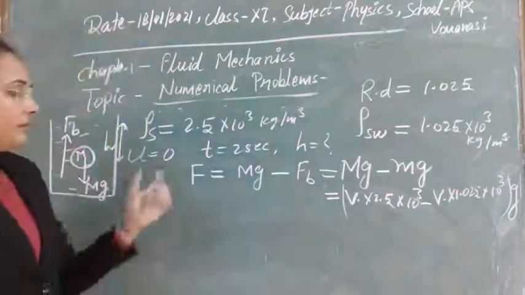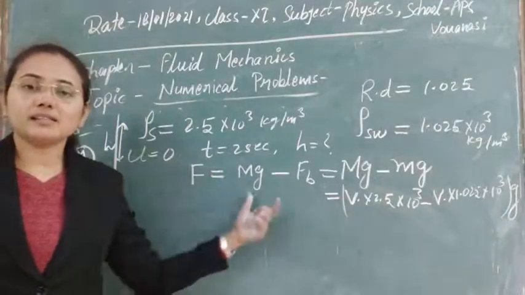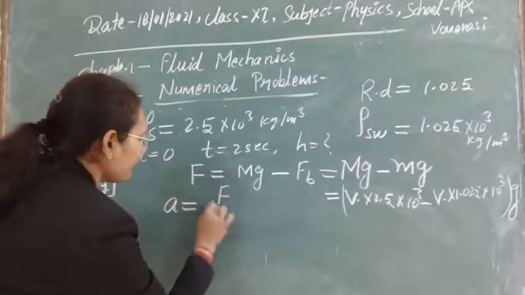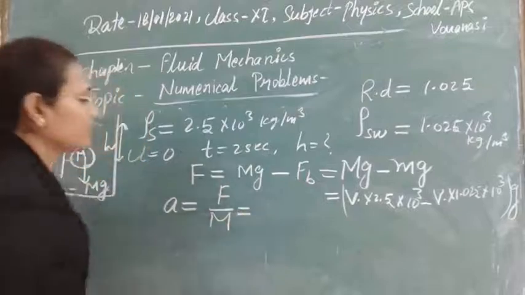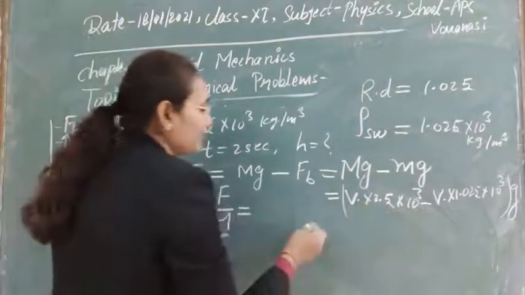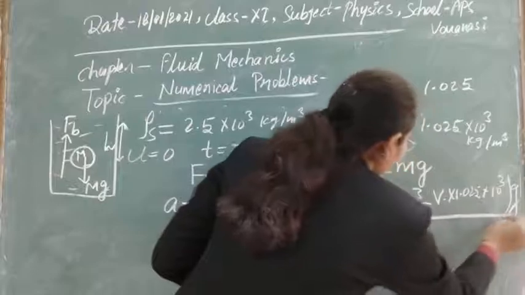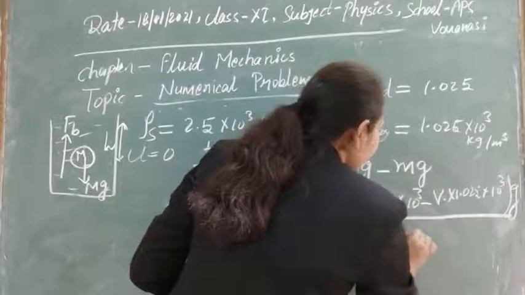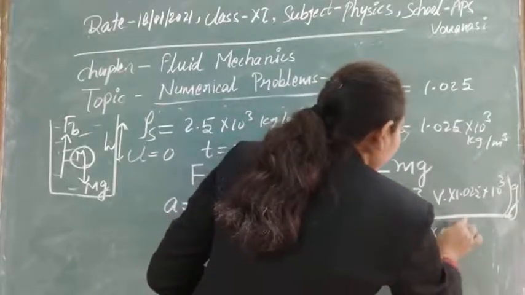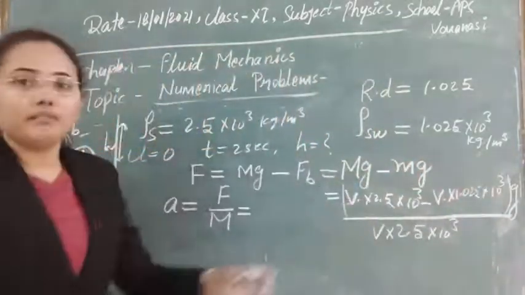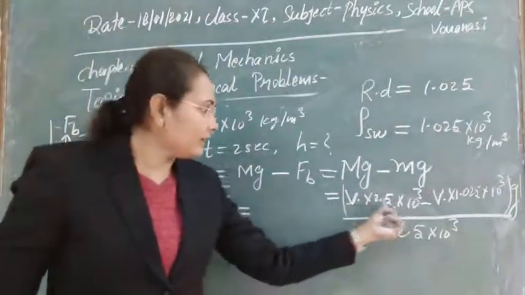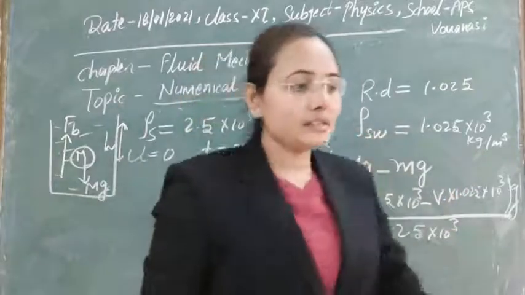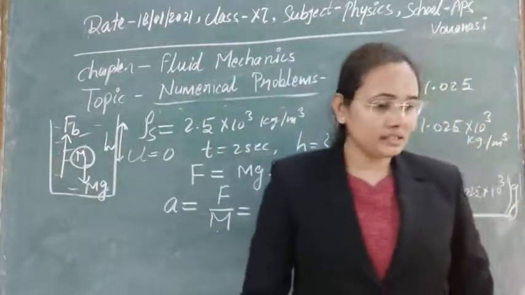Now we can find the acceleration produced in this system. Acceleration is given by F upon the mass of the stone. We have calculated F, and you can divide all terms by the mass, and mass is volume into density, 2.5 into 10 power 3. Now you can solve it. V will be cancelled out from here, and you can solve these values easily and find the acceleration produced in such a system.